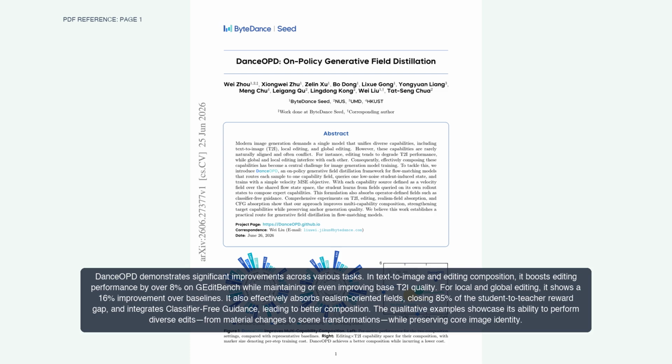DanceOPD demonstrates significant improvements across various tasks. In text-to-image and editing composition, it boosts editing performance by over 8% on GEdit-Bench while maintaining or even improving base T2I quality. For local and global editing, it shows a 16% improvement over baselines. It also effectively absorbs realism-oriented fields, closing 85% of the student-to-teacher reward gap, and integrates classifier-free guidance, leading to better composition. The qualitative examples showcase its ability to perform diverse edits, from material changes to scene transformations, while preserving core image identity.